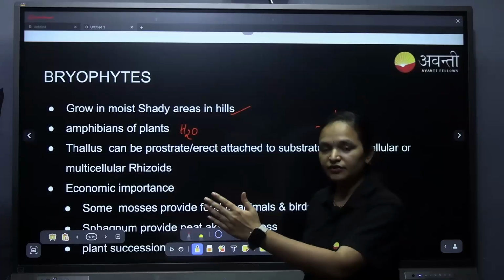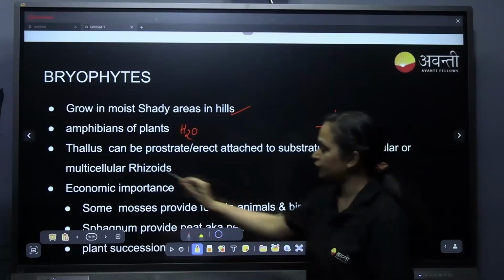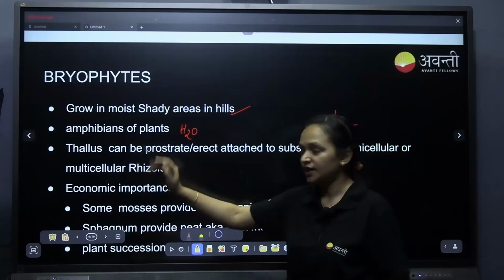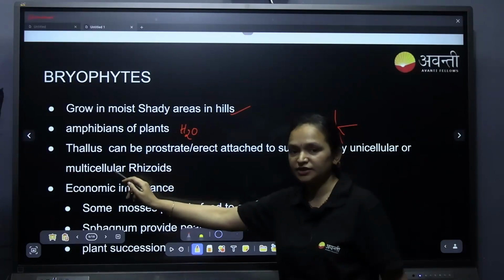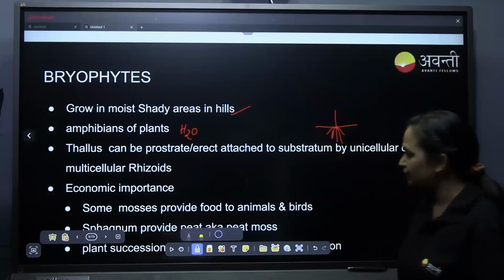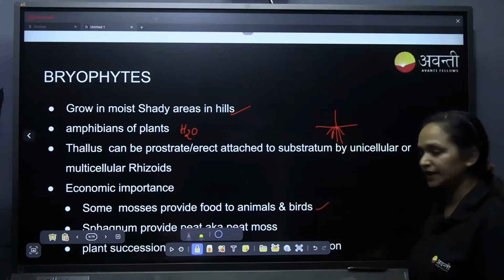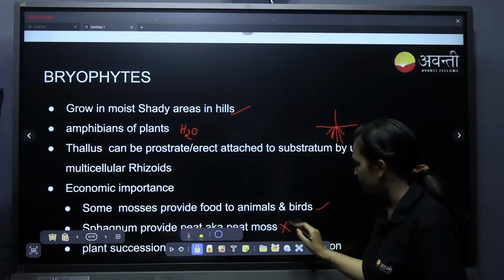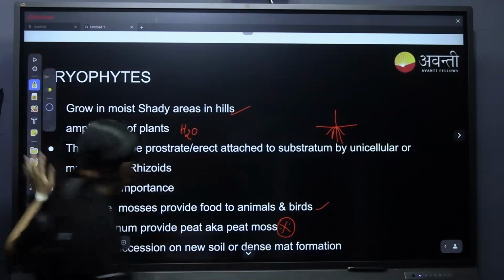First, when we learn about liverworts, liverworts have unicellular rhizoids. Funaria, that is mosses, and Sphagnum have multicellular rhizoids. I will come to that later. Some of the economic importance: some mosses provide food to animals and birds. It can be used as food. And Sphagnum, this has been a previous year question.